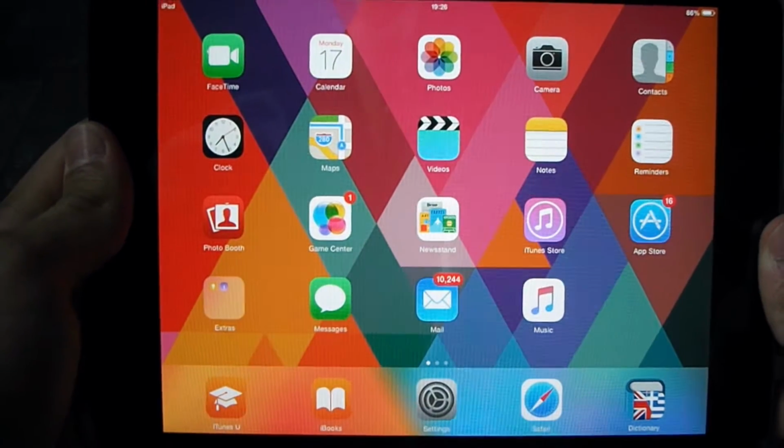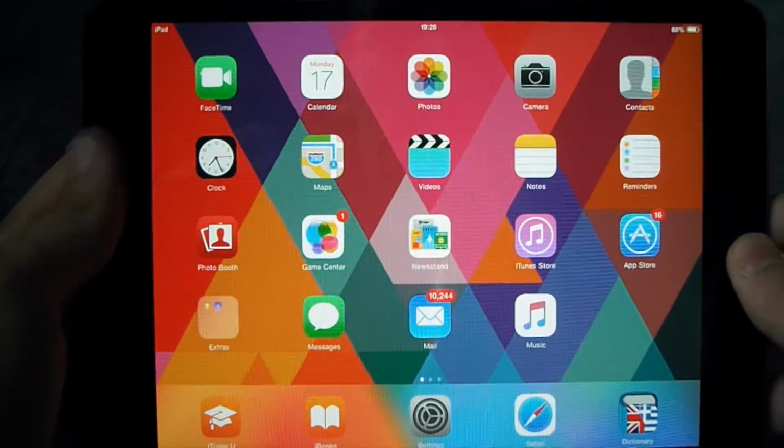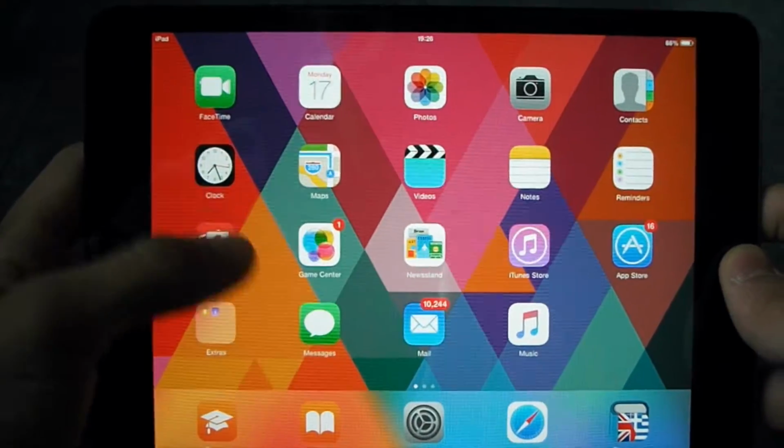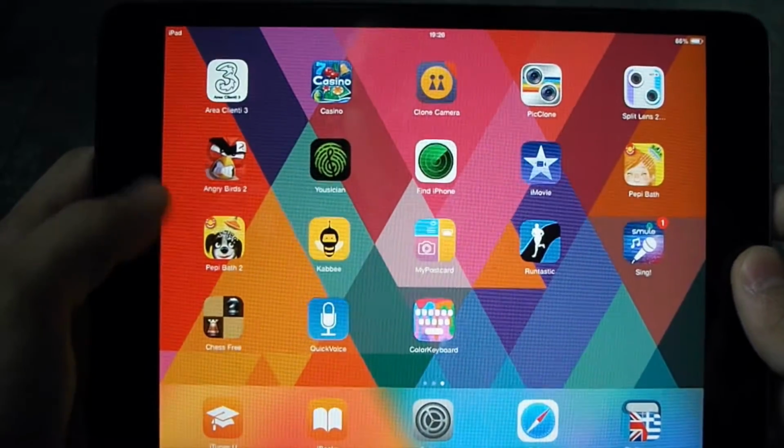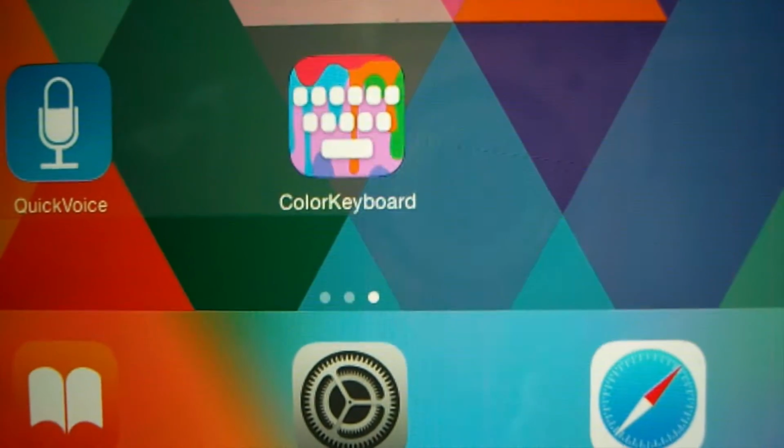So this is the only method that I have found so far that you can change the layout of your keyboard. The app is called Color Keyboard and it's free from the App Store. It looks like this.